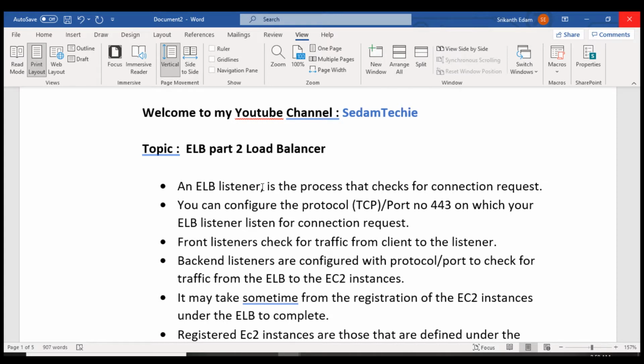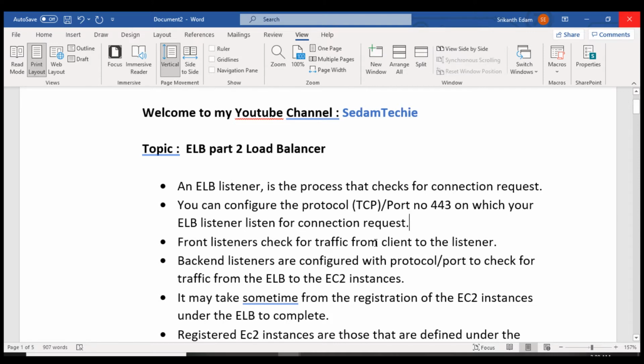Target group means whatever EC2 instances you have configured in the target groups, it will distribute to them. It will forward that request to them. You can configure the protocol TCP port number 443 on which your ELB listener listens for the connection request. Like I said, we have to configure the port number on the elastic load balancer to take the incoming request. Front end listeners check for traffic from the client to the listener.